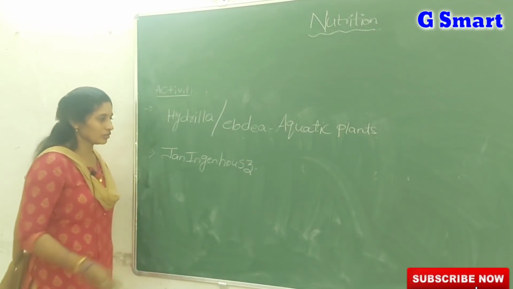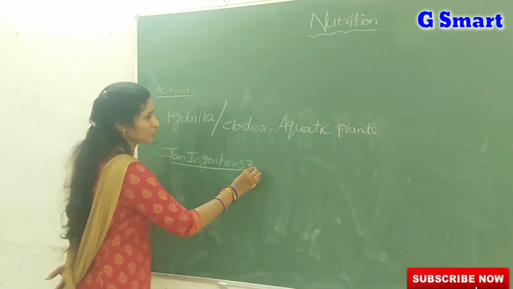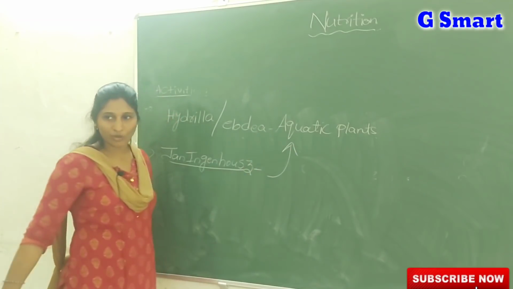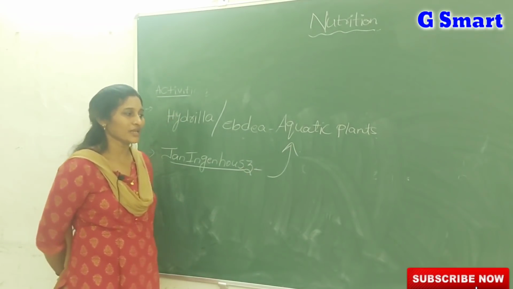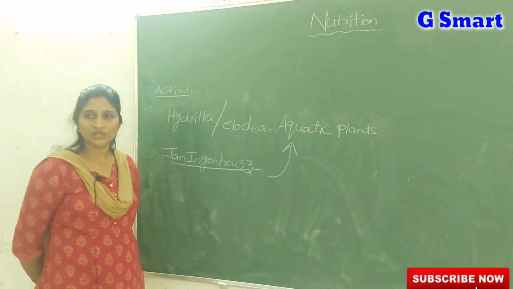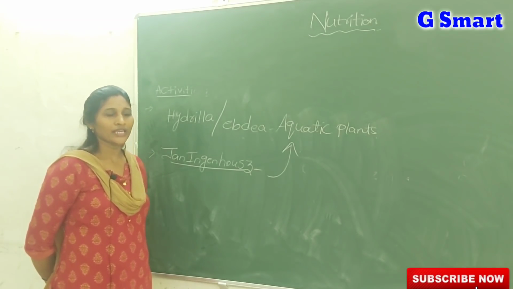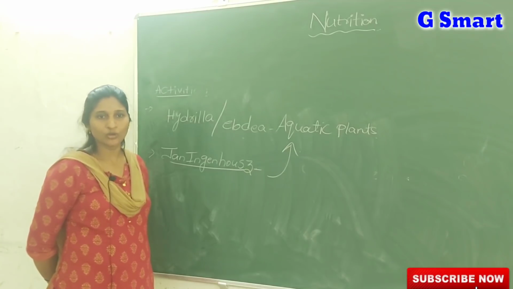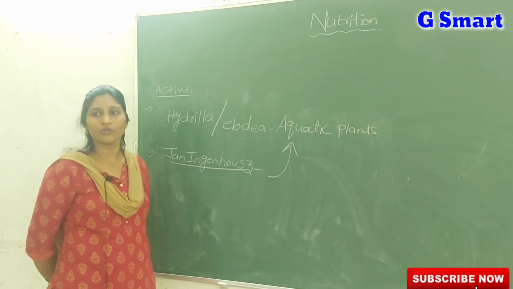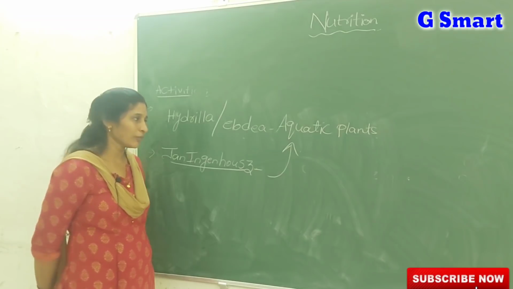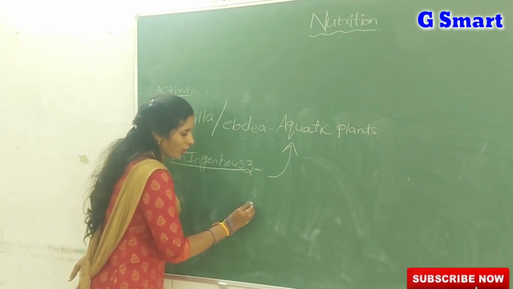Jan Ingenhousz was the scientist who conducted experiments using these aquatic plants. His observation was that in the presence of sunlight small air bubbles came out from the test tube, and later he confirmed that the gas in the bubbles was nothing but oxygen.